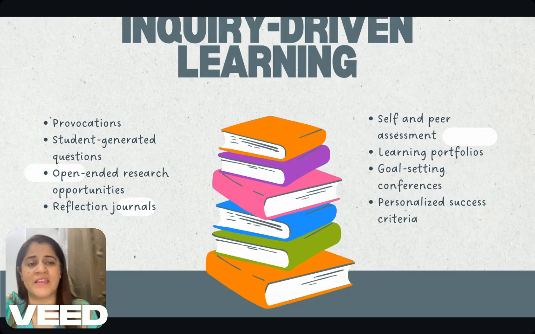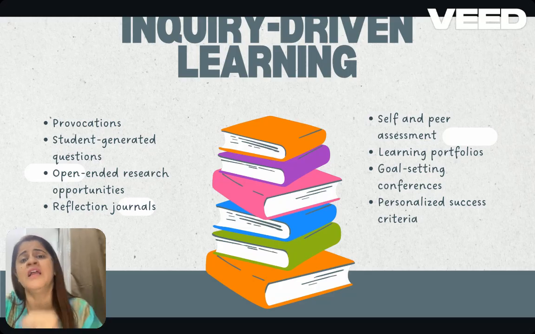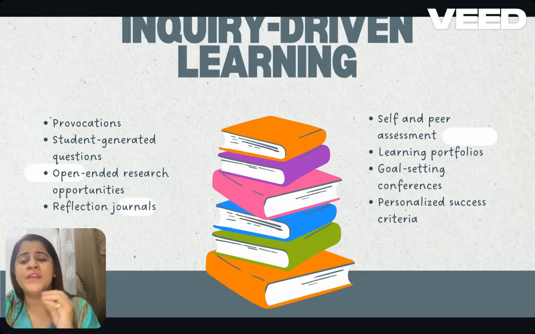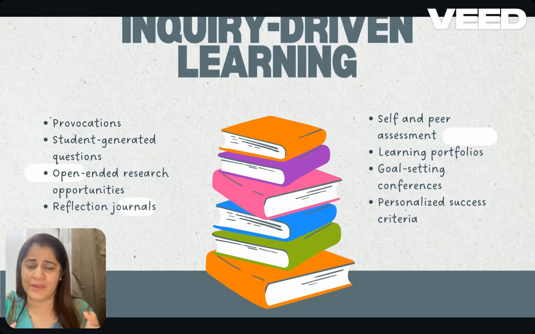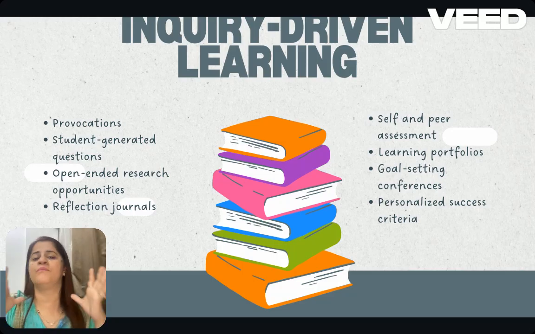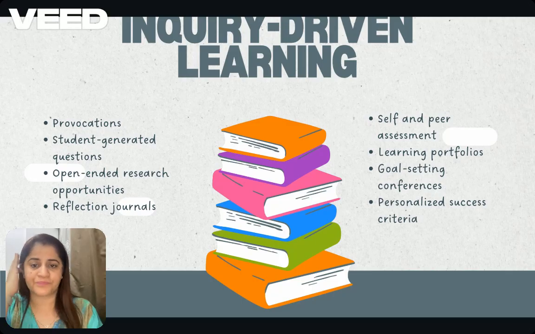The second is inquiry based learning. Inquiry driven learning also indirectly supports students' agency. How does that happen? With provocations, giving students the opportunity to generate their own questions, inquire about their questions, and then present their findings. Open ended research opportunities given to the learners, reflective journals, self and peer assessments, learning portfolios which are generated and then celebrated, goal setting conferences, personalized success criteria for each learner. When all these things fall in place, it means you are facilitating students' agency in your respective grades.